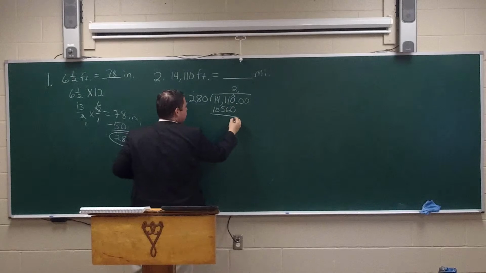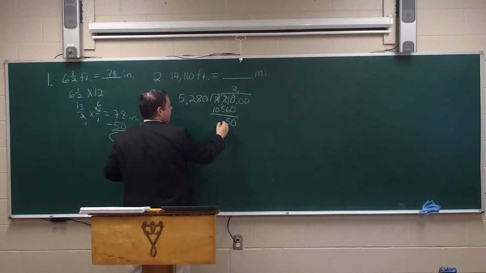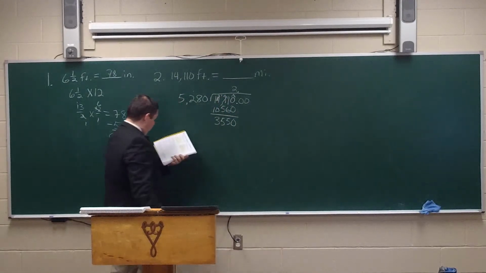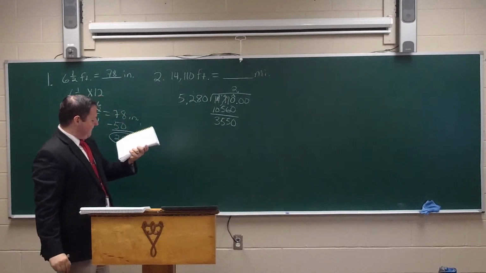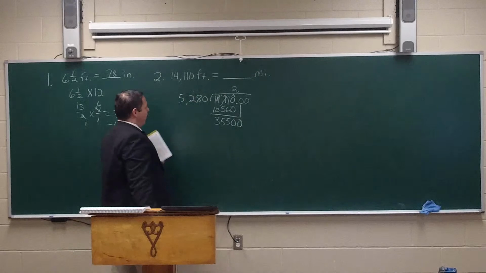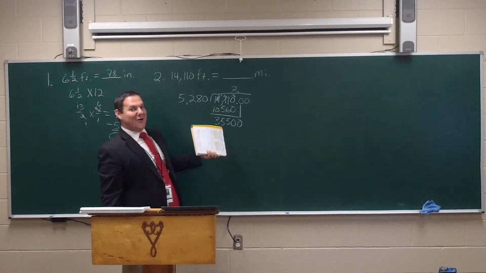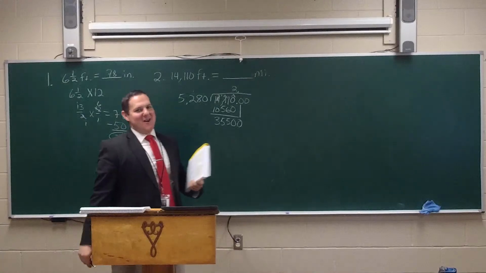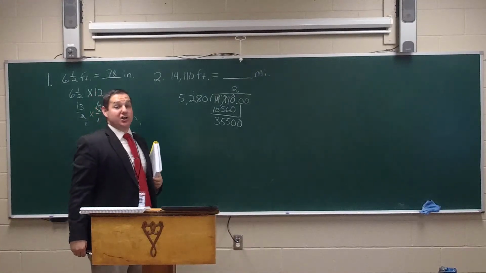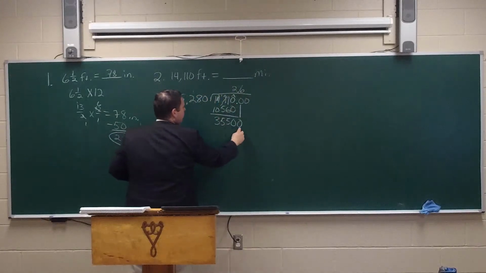So let's subtract these. We've got 0. We're going to borrow. 11 minus 6 is 5. We're going to borrow from here. 10 minus 5 is 5. And 13 minus 10 is 3. So we're left with 3,550. Now we're going to bring down our other 0, and we're going to use our 5. 5 goes into 35 7 times. Now I'm going to go ahead and tell you, if we put a 7 there, we're going to be too big. So I'm going to go ahead and do a 6 right here, and 6 times 0 is 0.